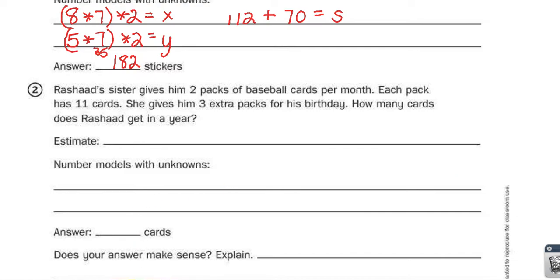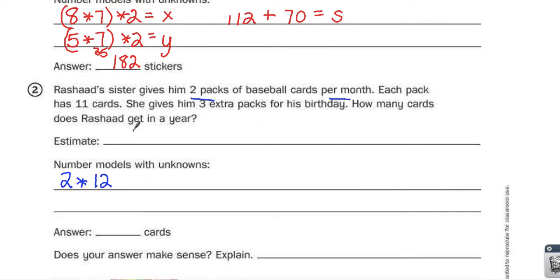Okay, problem 2. Rashad's sister gives him 2 packs of baseball cards per month. Each pack has 11 cards. She gives him 3 extra packs for his birthday. How many cards does Rashad get in a year? So I need to know how many months there are in a year. There are 12 months in a year, so 2 packs of baseball cards times 12 months, because she gives him 2 packs each month.